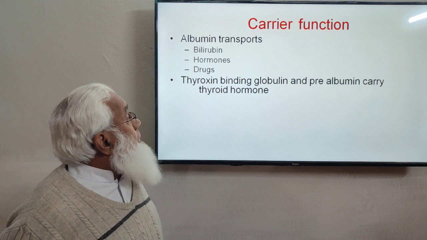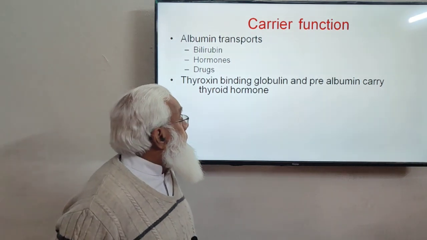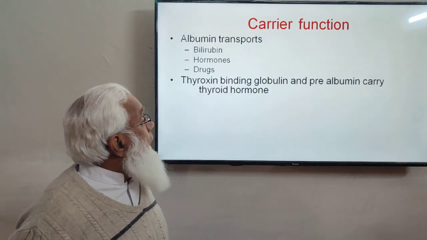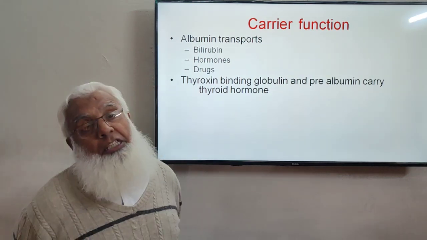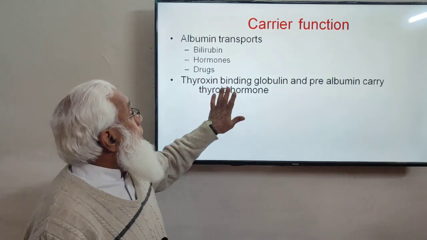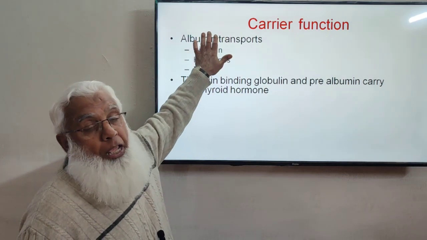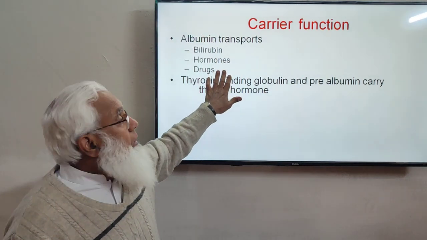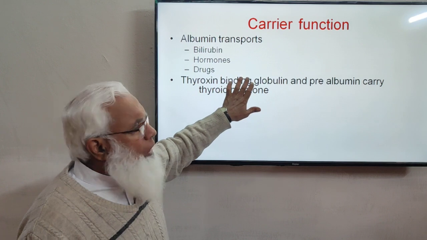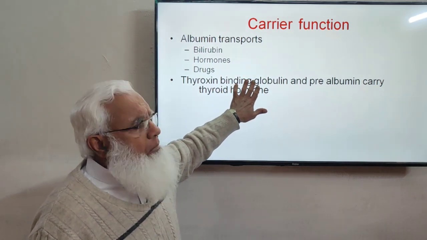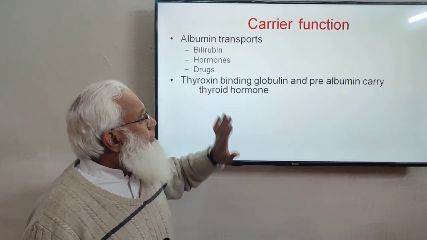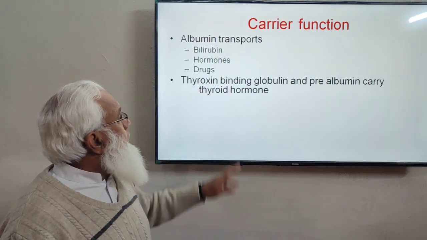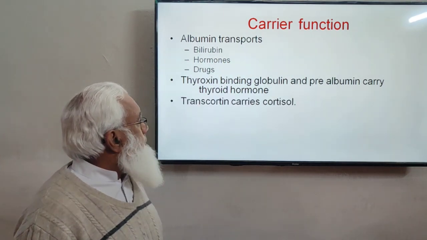For example, for the transport of hormone, there is thyroxine binding globulin, and pre-albumin carries the thyroid hormone. Thyroid hormone is combined with albumin and pre-albumin, and even the globulin, thyroxine binding globulin as well. So these are transport functions of the plasma protein. Hormones, drugs and bilirubin are transported.